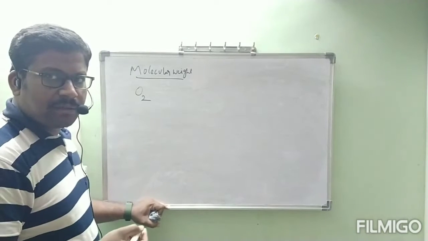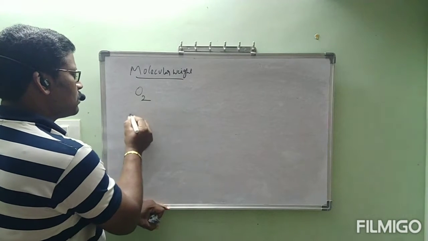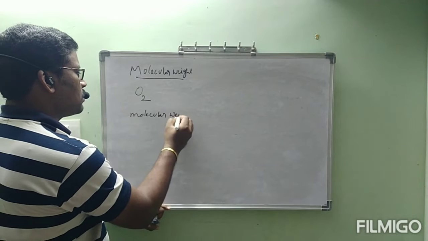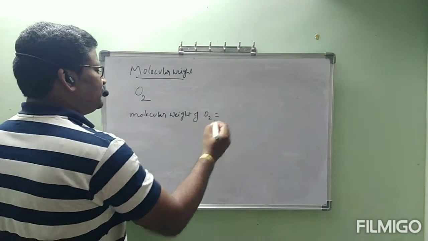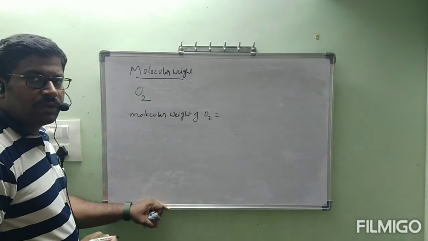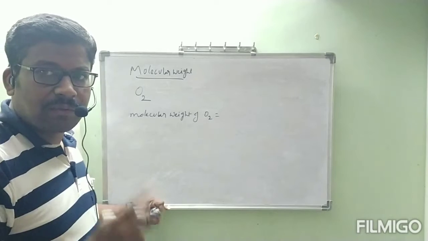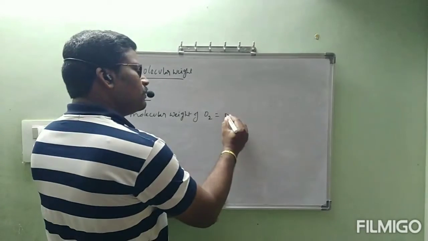Now we want to find the molecular weight of O2. Molecular weight of O2 is equal to, O2 contains how many atoms of oxygen? Two atoms of oxygen.